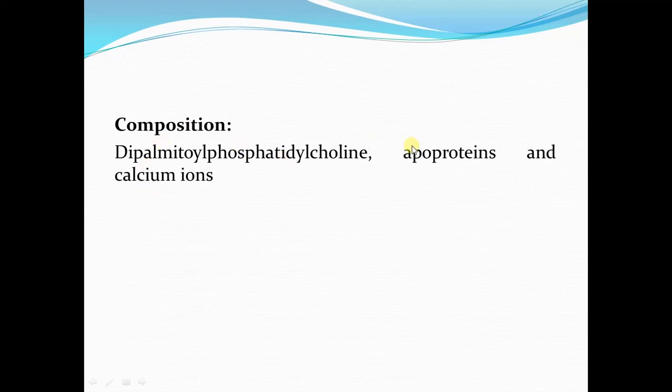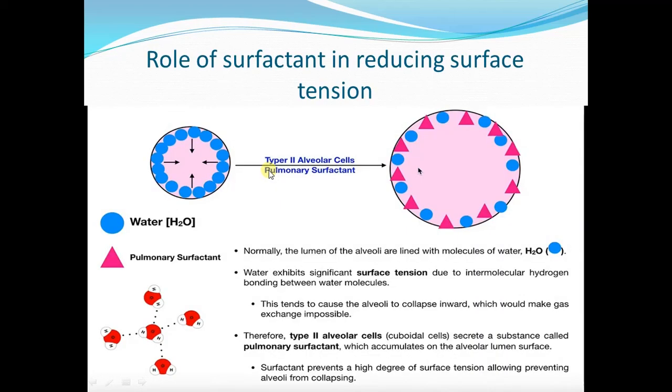Now, out of these three components, the dipalmitoyl phosphatidyl choline is the active agent which reduces the surface tension. Again, I am repeating, there are three components present in the surfactant: phospholipids, which are dipalmitoyl phosphatidyl choline, apoprotein C, and calcium ions. And the surface active component which reduces the surface tension is dipalmitoyl phosphatidyl choline. Now we will see how surfactant reduces the surface tension.